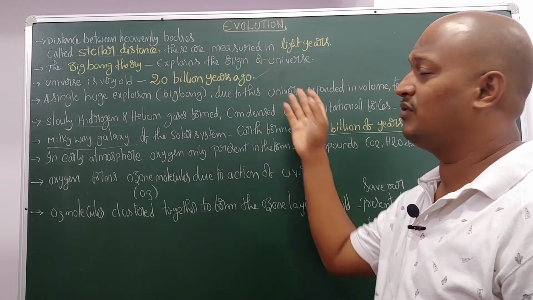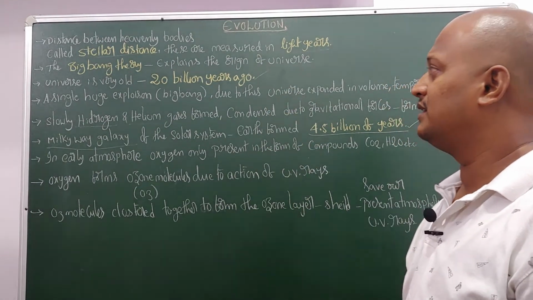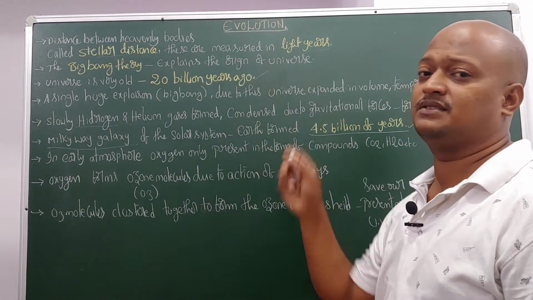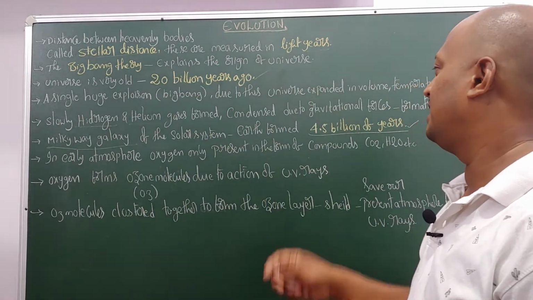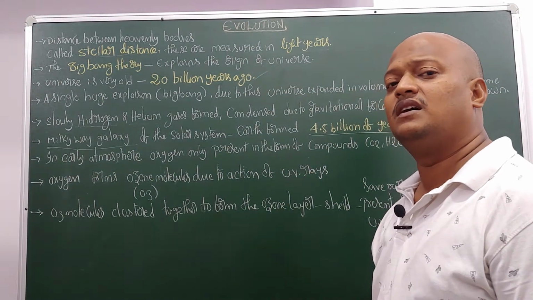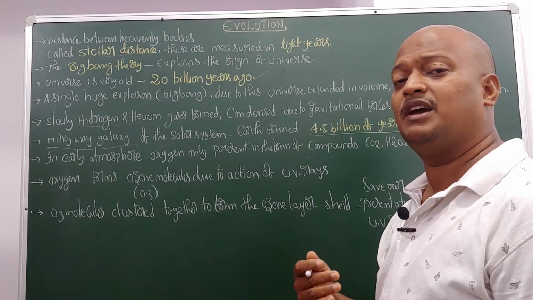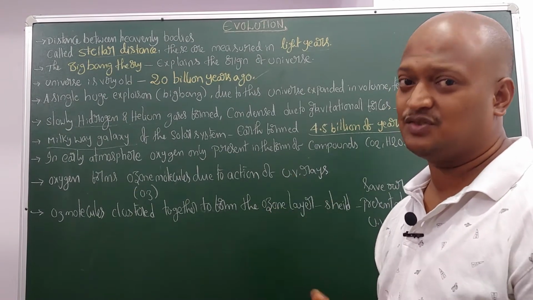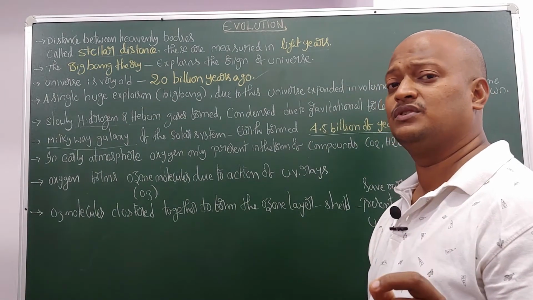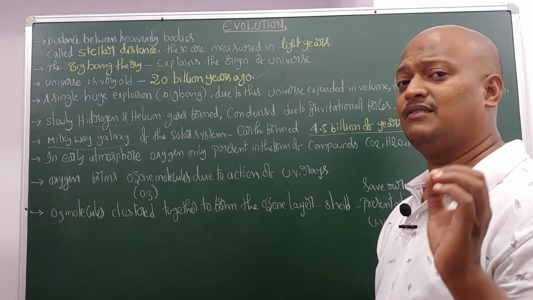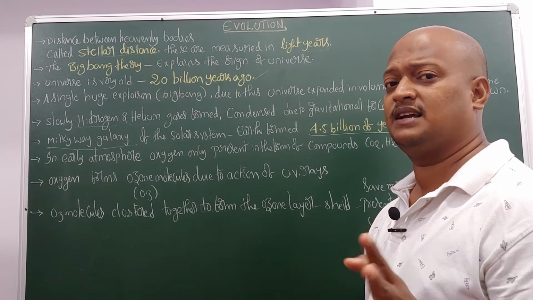So it takes over so many years of time. Okay. So the universe, what is the age of the universe? 20 billion years. And the Earth is 4.5 billion years. 4.5 billion years ago, the Earth's origin took place. Okay, so whatever numerical values are given in the evolution chapter are the most important as per NCERT.